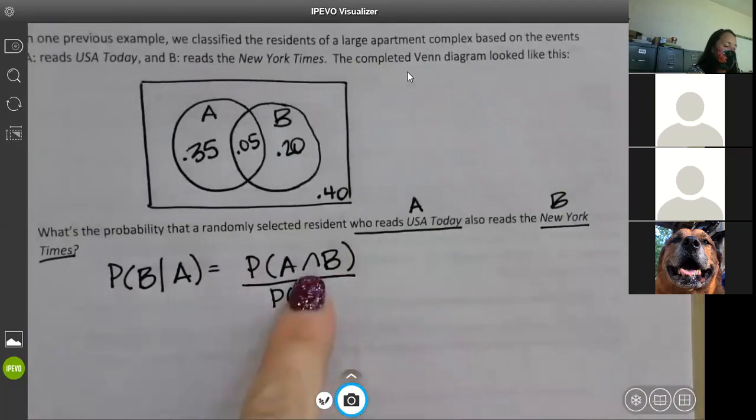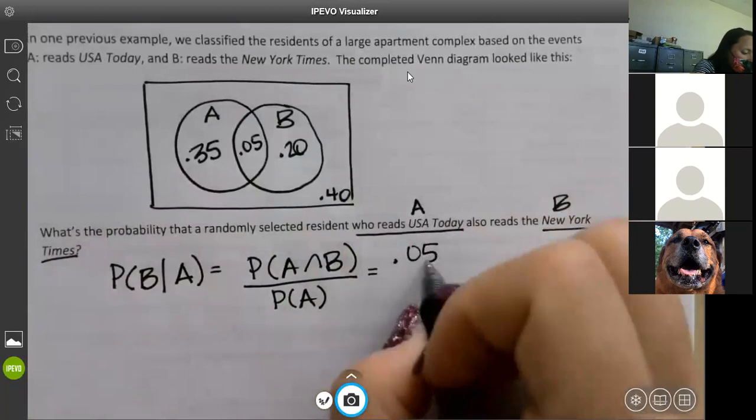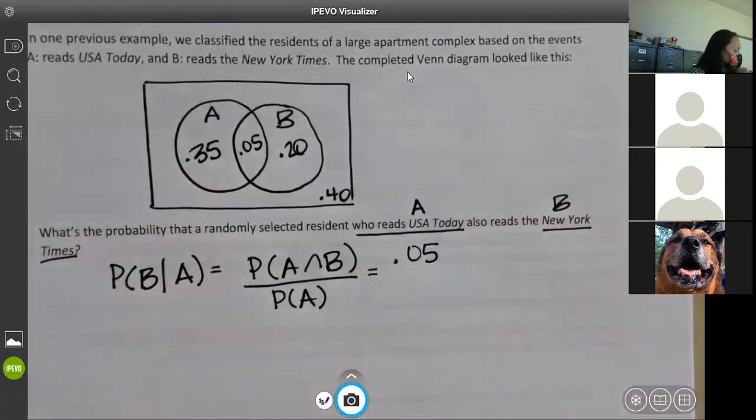All right. Where do we find A and B in the chart or in the Venn diagram? The middle part, 0.05. Very good. Mackenzie, probability of A. Be careful about this one. We want the entire A.